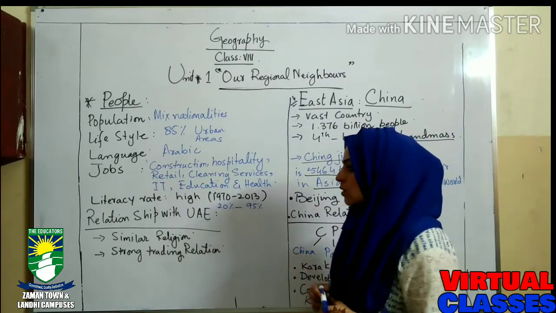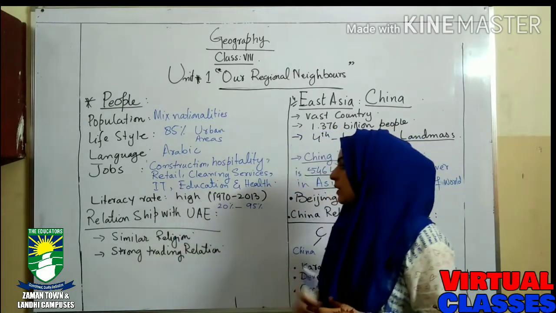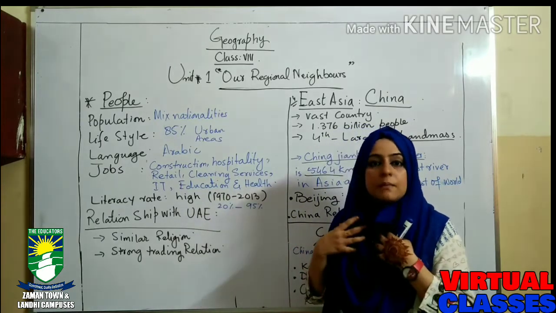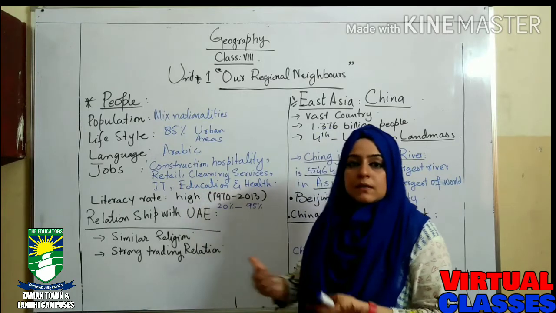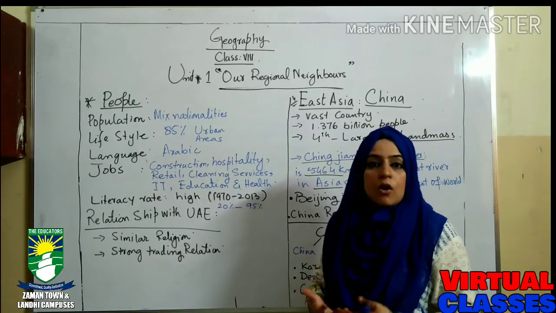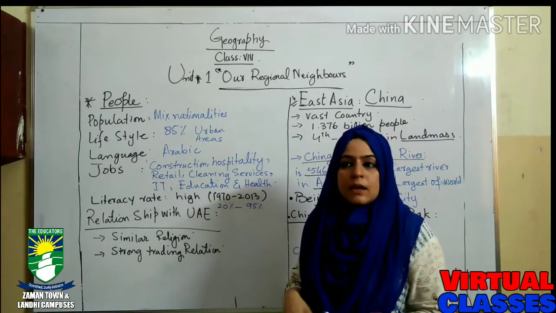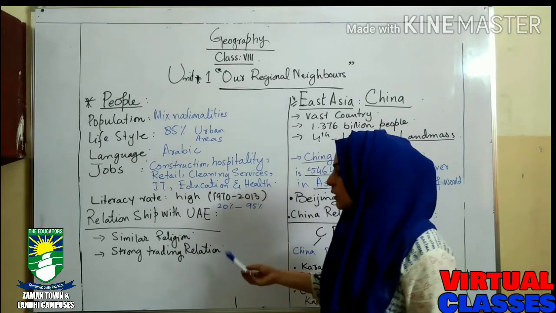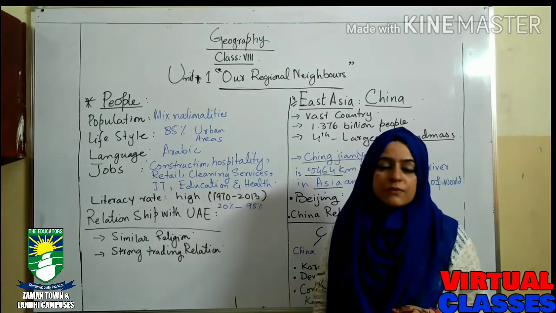Okay. Now come up to our next heading: relationship with the UAE. Which kind of relationship do we Pakistanis have with the UAE? Are the terms good or not? Here, we have a good relationship with the UAE.